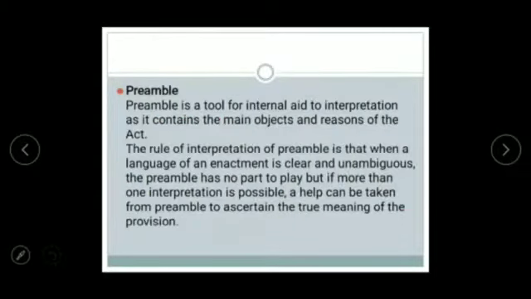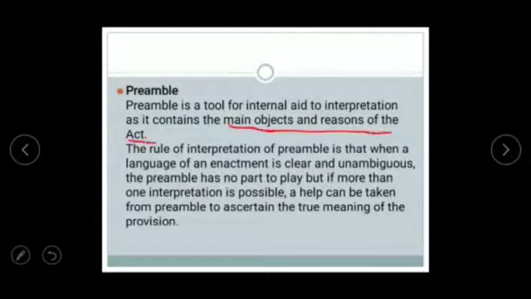When it comes to preamble, what is a preamble? It is a tool for internal aid to interpretation as it contains the main object and reason of the act. The long title contains the general description about the statute, while the preamble contains the main object and reason of the act.